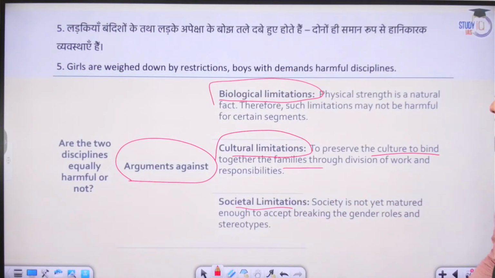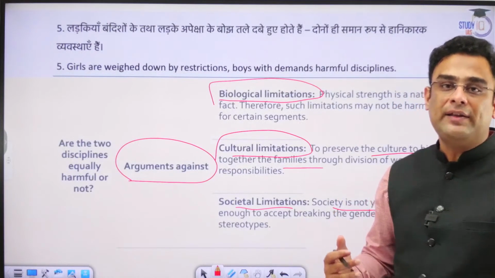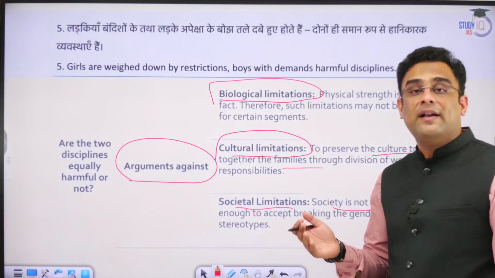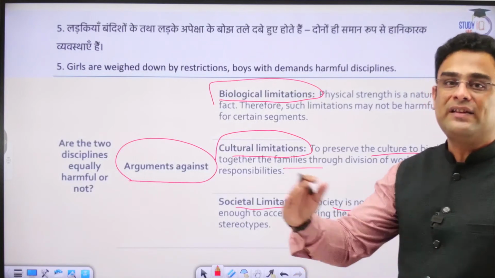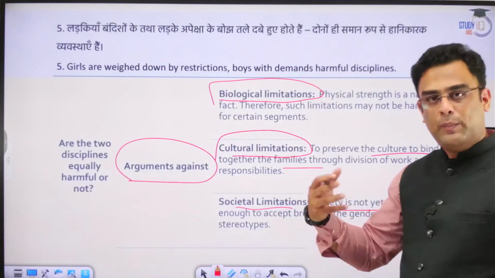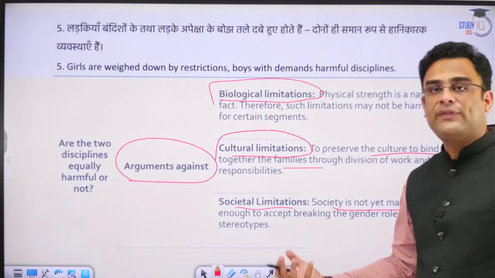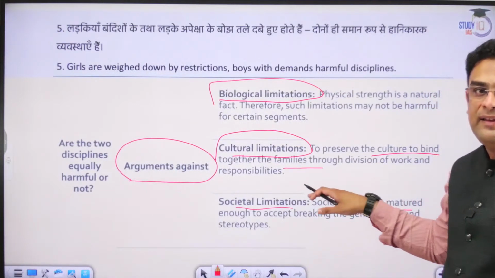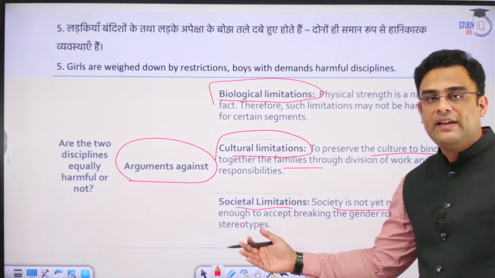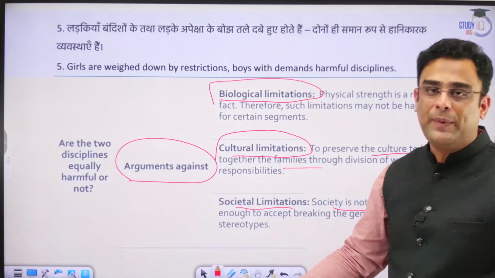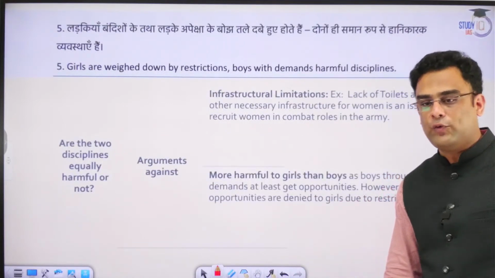Societal limitations. Society has not yet matured, although we have advanced tremendously. As a society that is increasingly getting modernized, we are leaving behind those cultural norms which are redundant for this day and age. But yet, we cannot holistically say that entire society as such has matured. We still continue to believe in certain age-old practices which are out of sync with our times. And consequently, these limitations will persist till overall maturity of the society increases. Now, that is a process that will take time, and it cannot happen overnight. It has to be given a lot of time to actually follow its due or natural course.